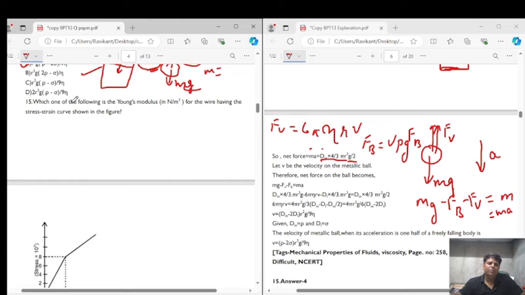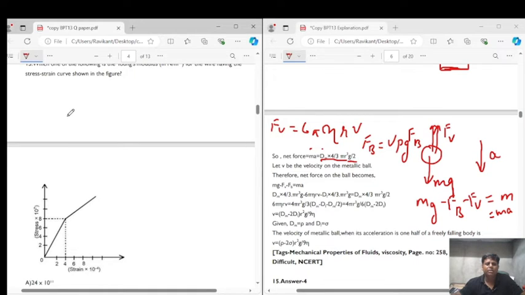Which one of the following is the Young's modulus of the wire having the stress strain curve shown in the figure? See, your Young's modulus is equal to stress upon strain, right? Now stress upon strain, from this graph, means y-axis upon x-axis, which is the slope of the graph. So the slope of the graph is, on the y-axis it is 8, and on the x-axis for the same range we have 4.